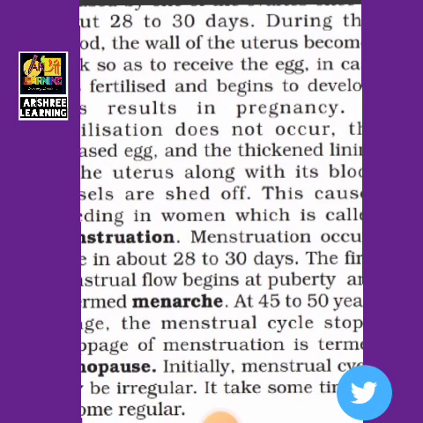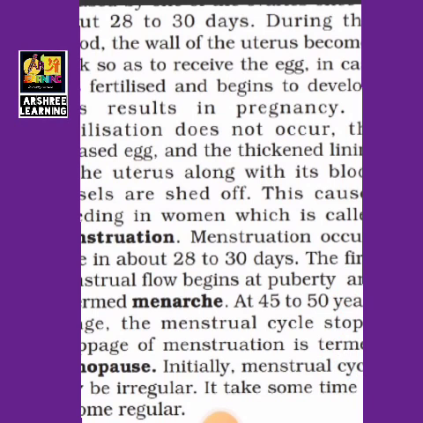The uterus prepares and starts receiving the blood vessels. If the egg is fertilized, then the baby will be formed. If there is no fertilization, then the lining of the uterus will be removed from the body of the female.